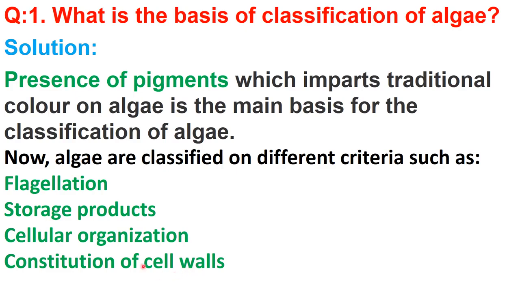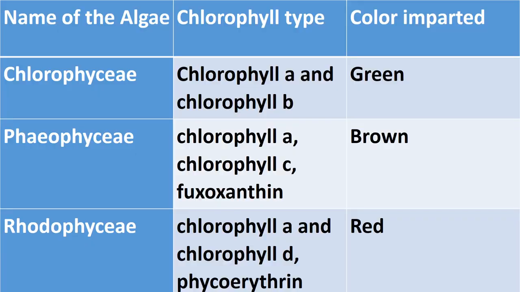So all these are the bases for the classification of algae: presence of pigments, flagellation, storage products, that is food storage product, cellular organization and constitution of cell wall.